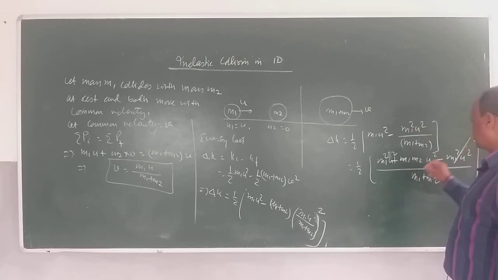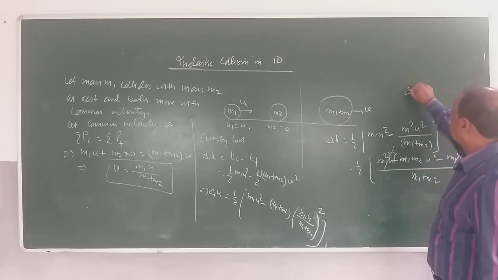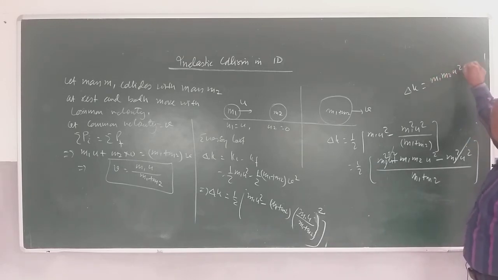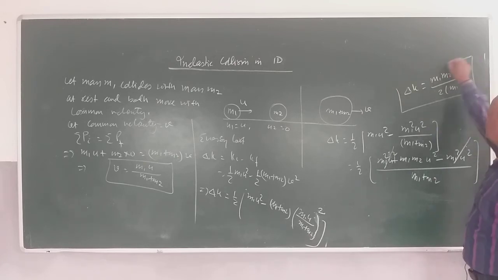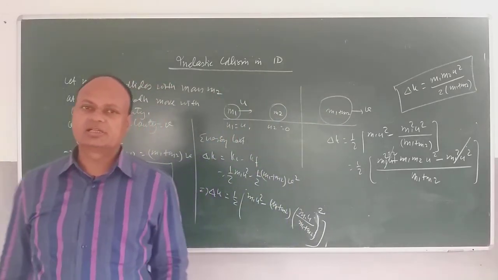Children, these two terms will be cancelling out. So how much is delta k? Delta k is equal to m1 m2 u square divided by 2 into m1 plus m2. So this is the kinetic energy lost in this case when the two objects have an inelastic collision.